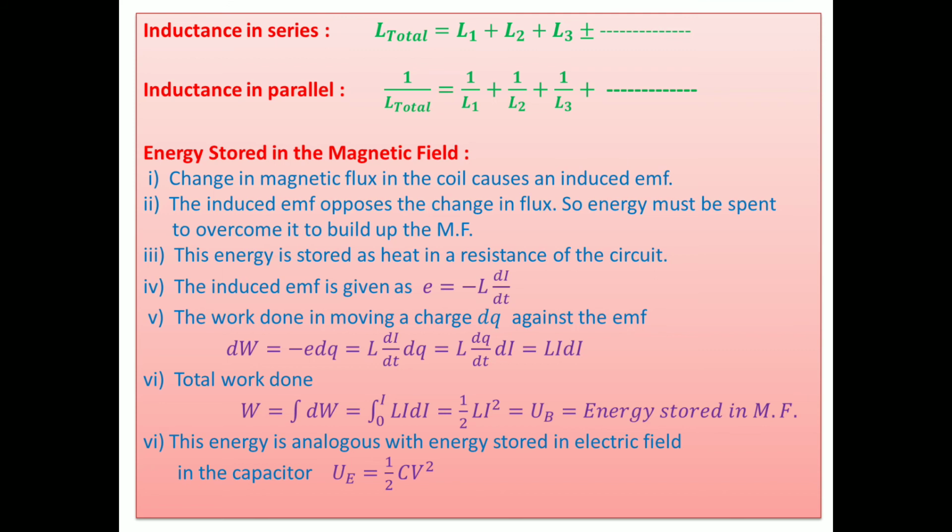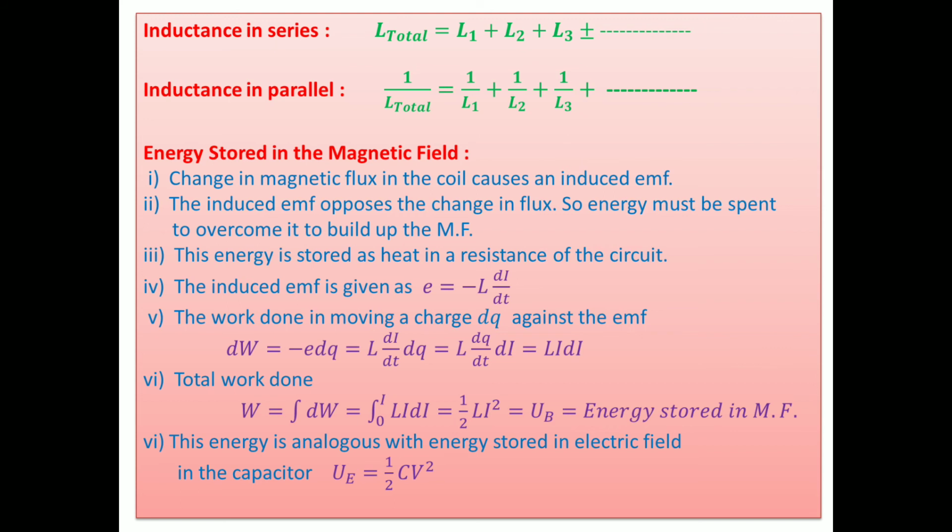It is just similar to resistances: in series, the resultant resistance of the circuit is the addition of them. Similarly here, in parallel combination, the reciprocal of the resultant is equal to the sum of reciprocals of the individuals.